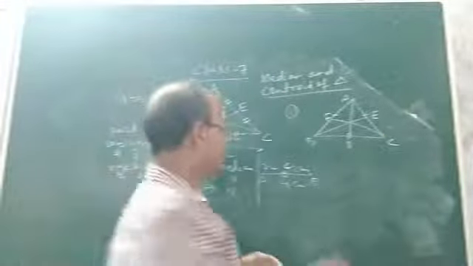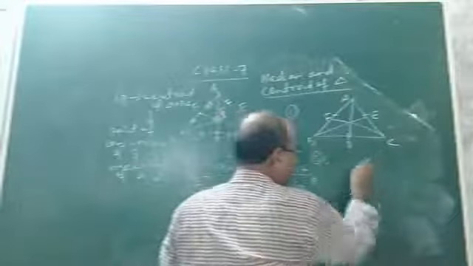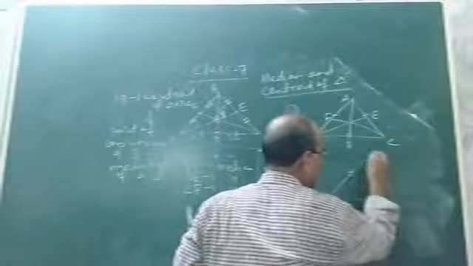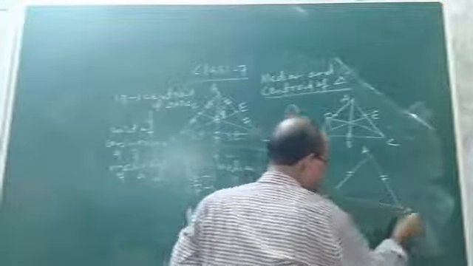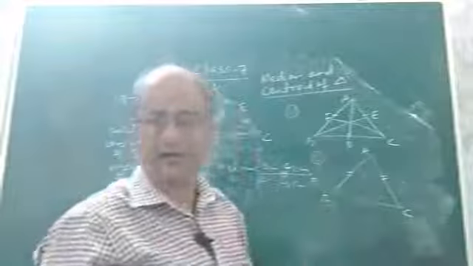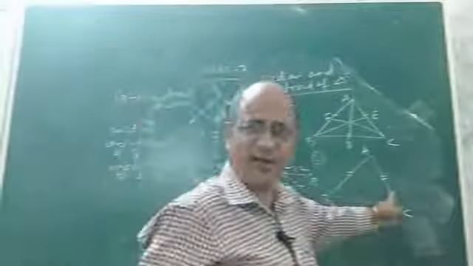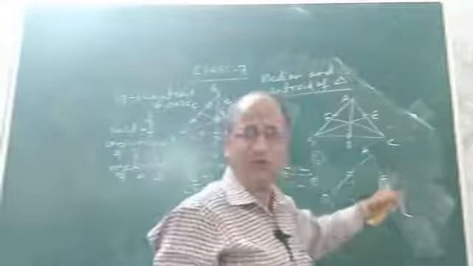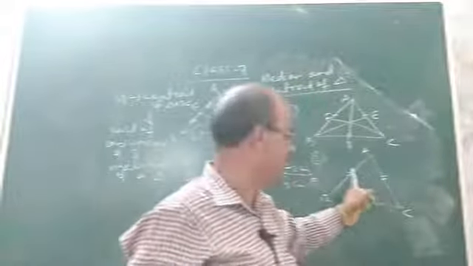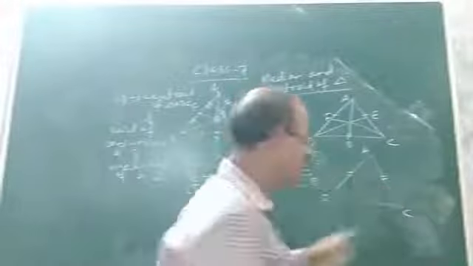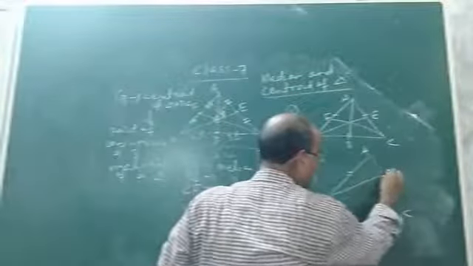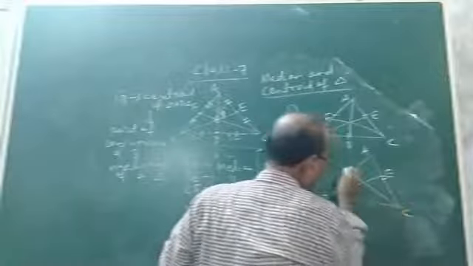Okay. Now second property. What is the second property? Now you take an isosceles triangle. Isosceles means suppose these two are equal. Look at it. Suppose AB and AC are equal. This is an isosceles triangle. Now these are the equal sides. AB and AC are the two equal sides of this isosceles triangle. Now to these two equal sides, if we draw one median, suppose this is one median BE and this is another median, say CF.